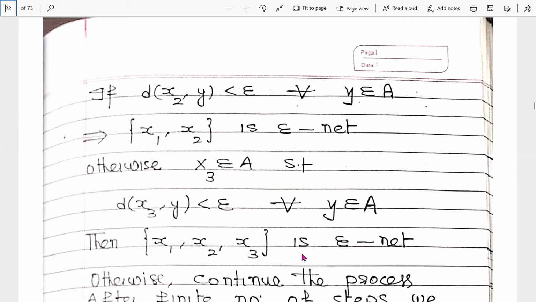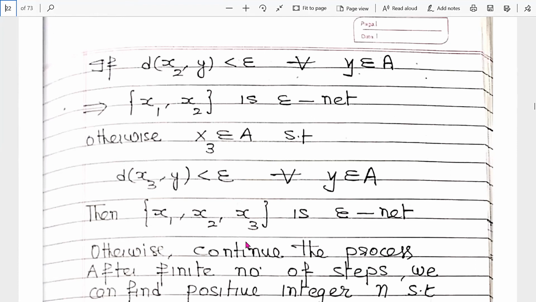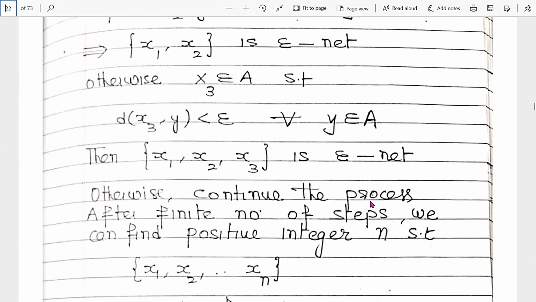Clear? Otherwise, continue the process. The basic idea of this theorem is: if A is contained in the first ball, then okay. If it is not contained in the first ball, we choose a second ball with center x2.